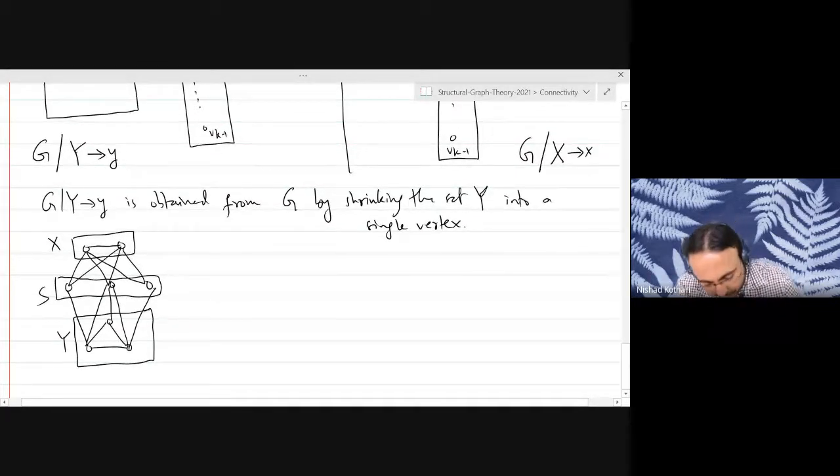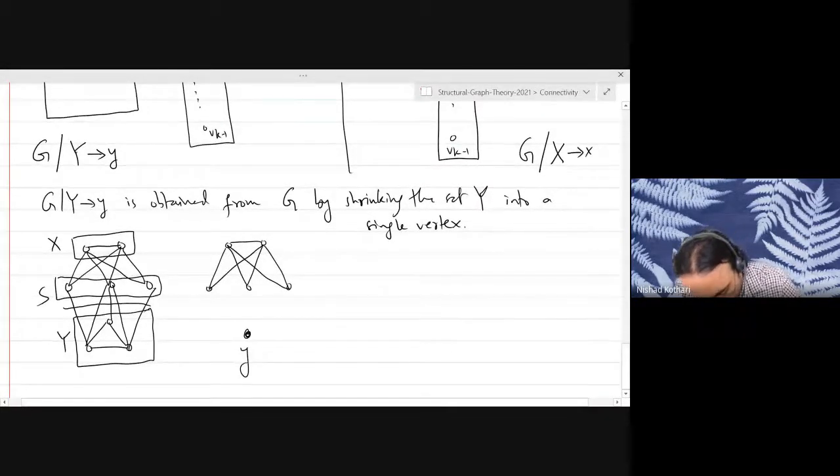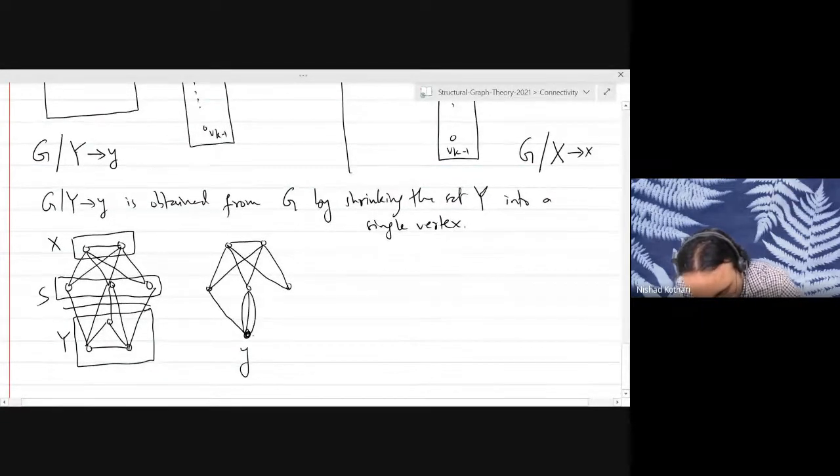Now, what does it mean to shrink Y? It means that you keep the rest of the graph as it is. So you first draw the rest of the graph as it is. Now you take Y and make a single vertex out of it. And you join all these 1, 2, 3, 4, 5 edges from small y to the set S. So there will be 3 edges like this, and 1 edge like this. Okay, this is the graph where we shrink Y to small y. Does everybody follow what the definition is?